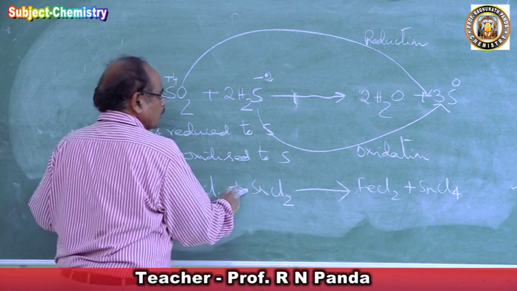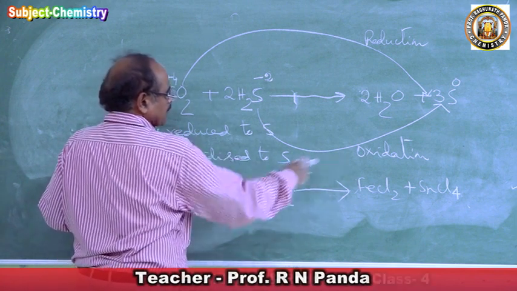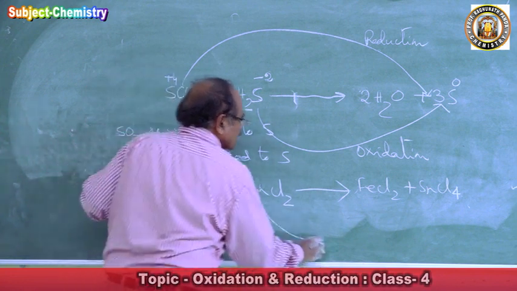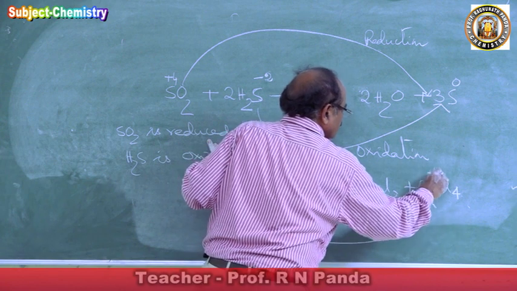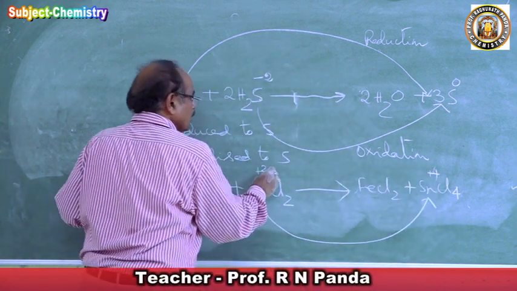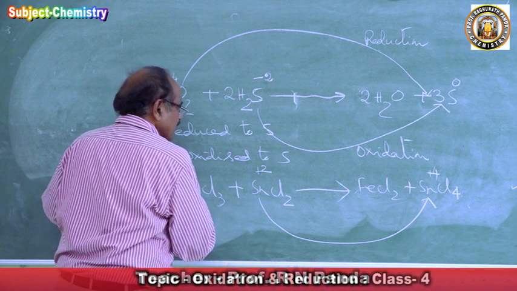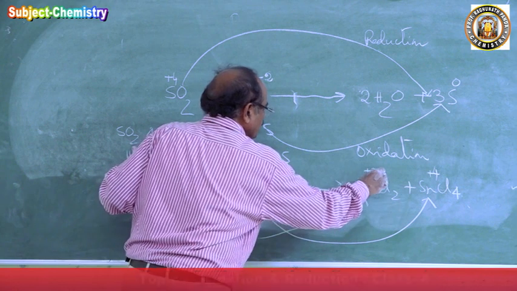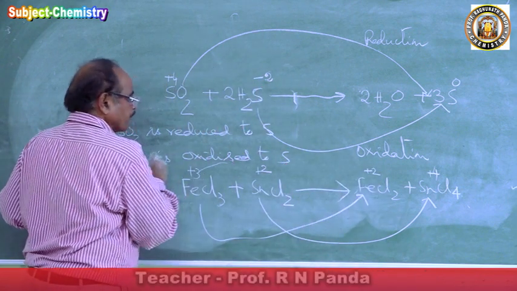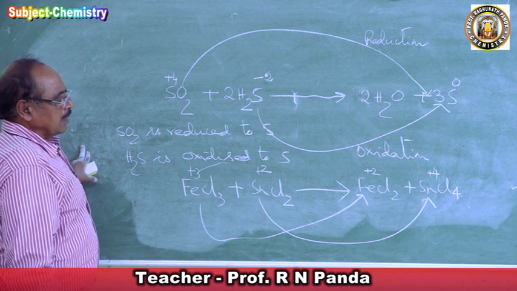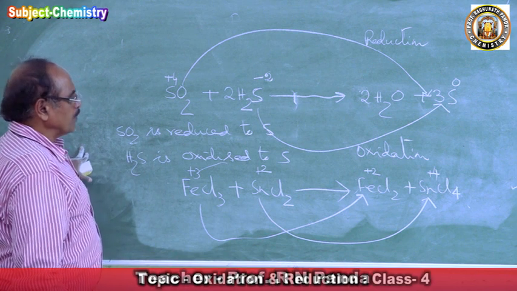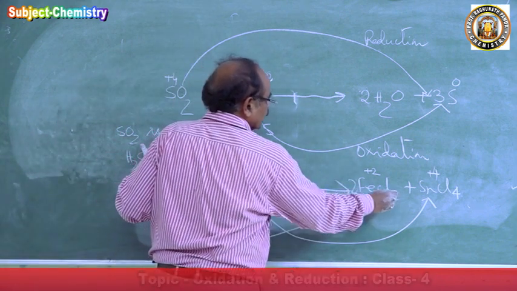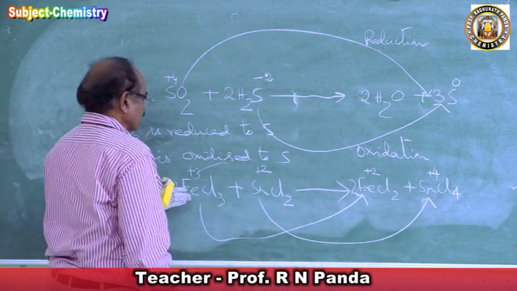Now you multiply FeCl3 by 2, so this becomes 6 chlorines, and SnCl2 gives 4 chlorines, making 8 on the other side. Stannous becomes stannic, and ferric chloride becomes ferrous chloride. So ferrous is +2 and ferric is +3.